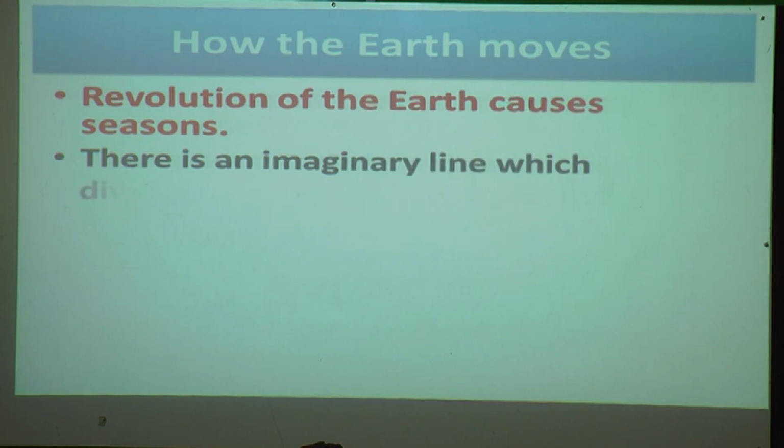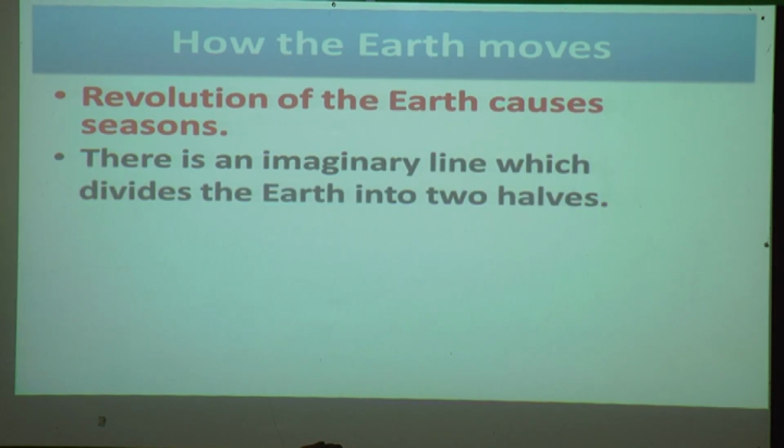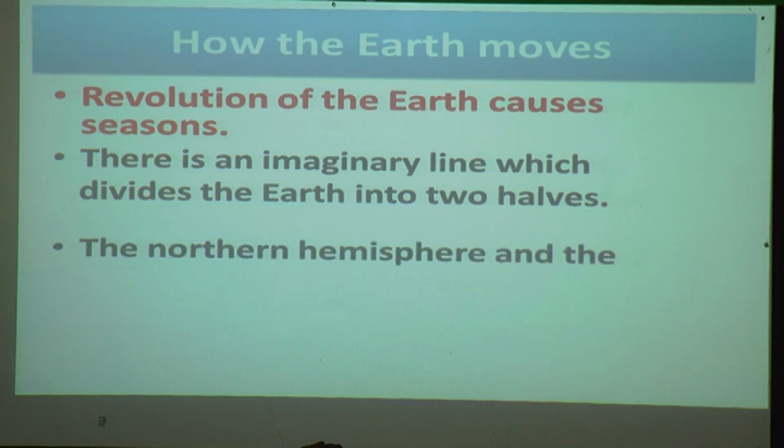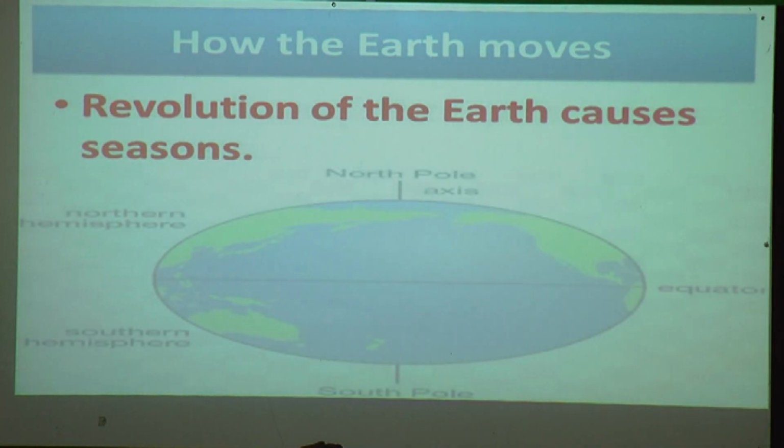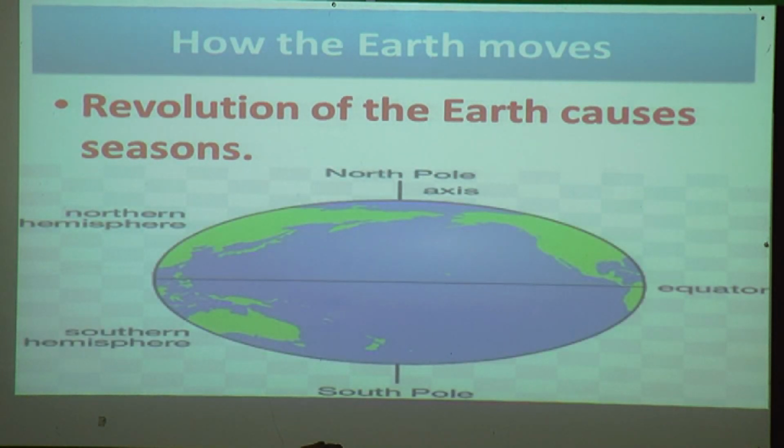There is an imaginary line which divides the earth into two halves, the northern hemisphere and the southern hemisphere. This line is called the equator. You can see in this picture the center of the earth is the equator.